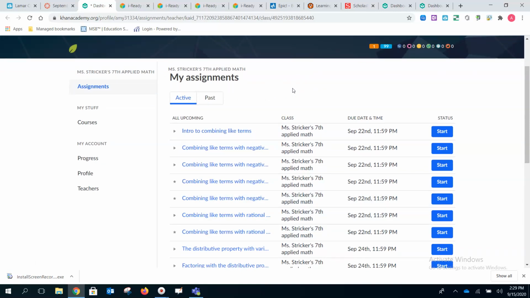So we're starting expressions, equations, and inequalities. Looking at all of these due dates, it looks like you have so many things due. I need to go in actually and change that, because you are going to have from the 22nd to the 23rd to get these items completed.